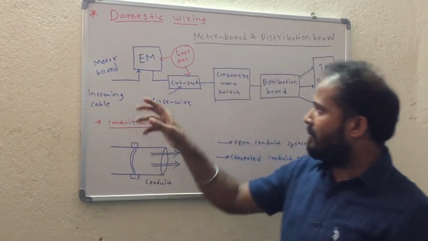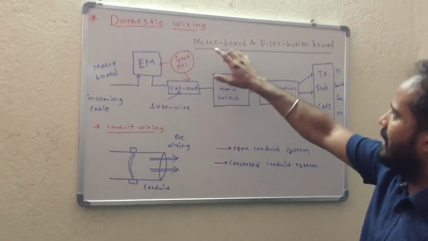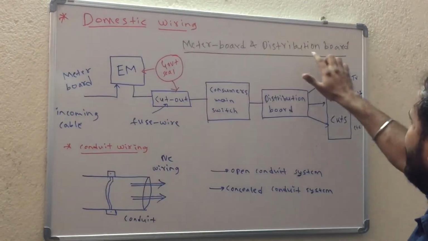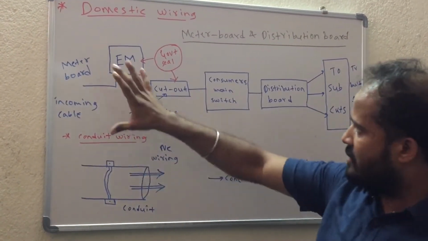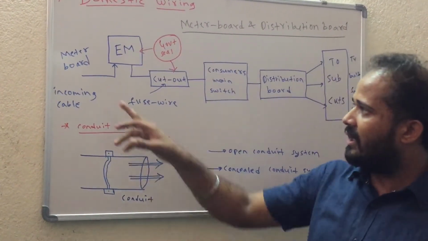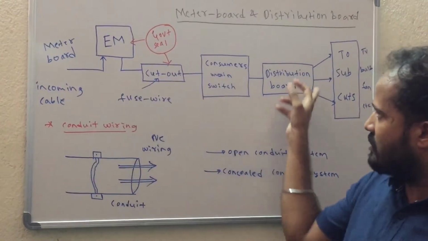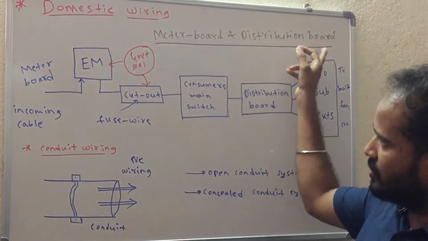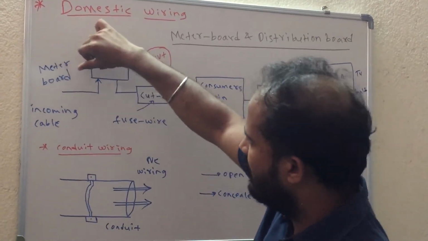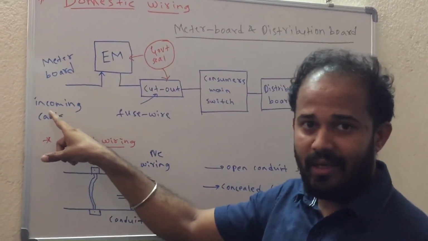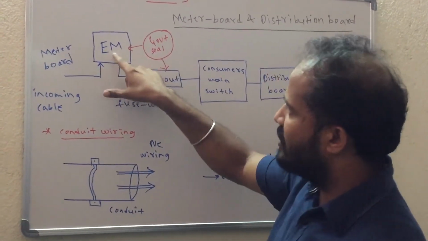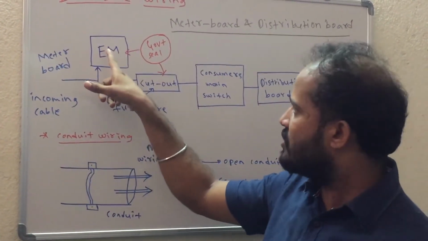Correct? So the first topic in domestic wiring that we are supposed to discuss here is the meter board and distribution board. Here in this diagram you can see what a meter board and a distribution board is. This particular setup is called the meter board and distribution board setup. Initially from the service wire it will be taken to the meter board with the help of an incoming cable. This incoming cable will be connected to the energy meter. EM stands for energy meter.